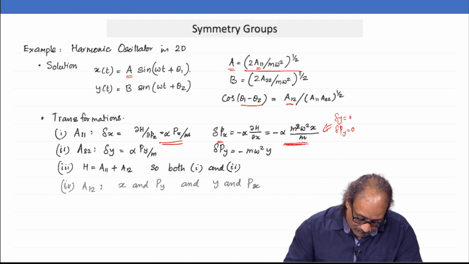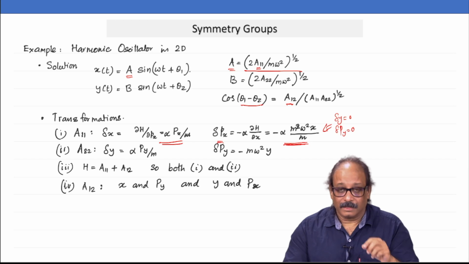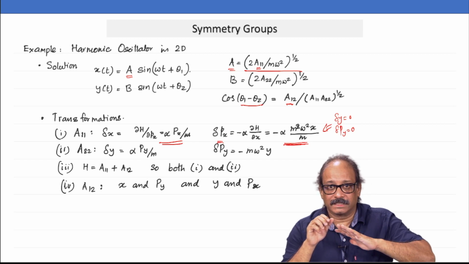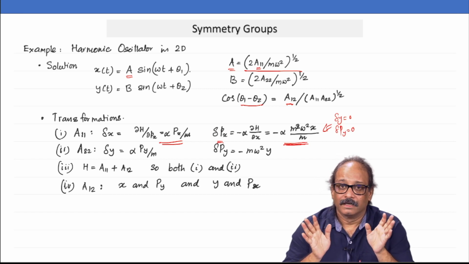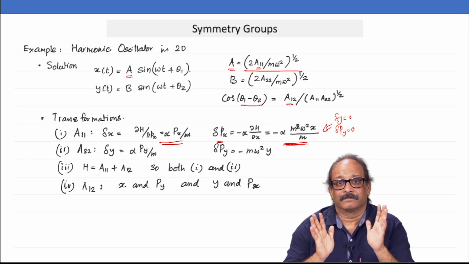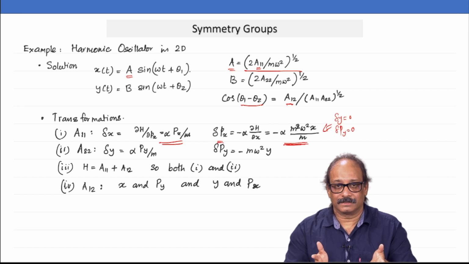What does your A12 do? A12 is a tricky one. It will transform or rotate the x py plane. Remember, think of this as a 4-dimensional geometry. So, you have the x py plane and the y px plane. The A12 generates a rotation between these 2 planes.